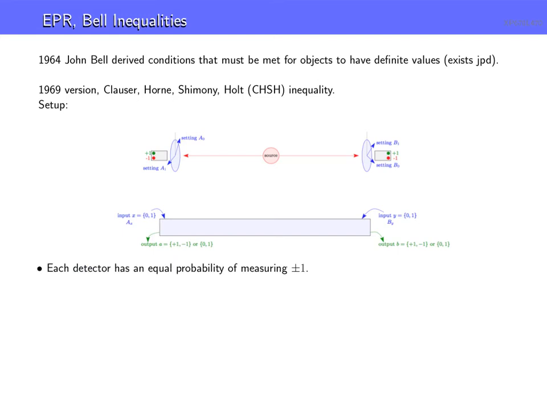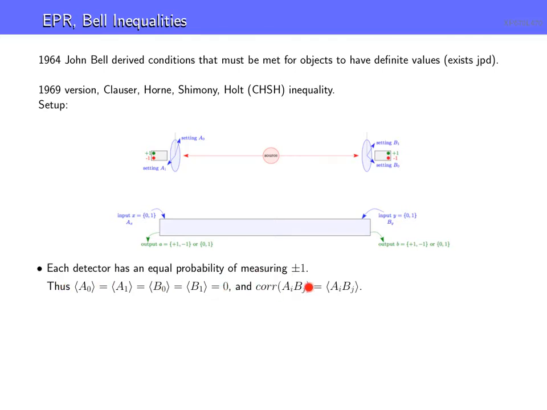Each detector can measure plus or minus 1 variables, as we said. And we're going to constrain this, which turns out to be true experimentally, so that the means are all 0. If you look at the mean of any one, it's 0, meaning that just looking at the data of one single setting on one single side, it's 50-50 whether you get a plus 1 or minus 1.